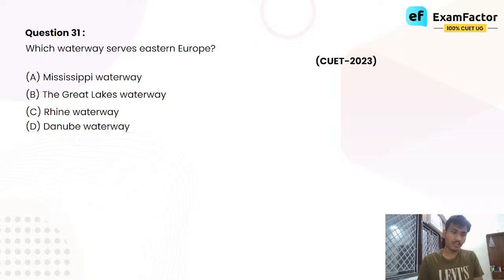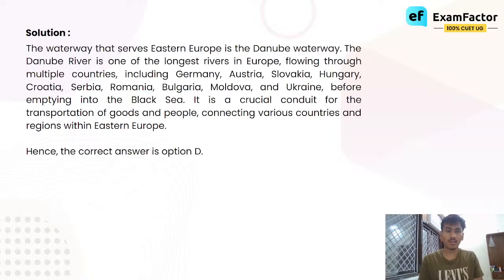The correct option is obviously the Danube waterway. The Danube waterway serves Eastern Europe. The Danube River is one of the longest rivers in Europe, flowing through multiple countries including Germany, Austria, Slovakia, Hungary, Croatia, Serbia, Romania, Bulgaria, Moldova, and Ukraine. All of these are the Eastern European rivers. Got it? Before emptying into the Black Sea, it is a crucial conduit for the transportation of goods and people, connecting various countries and regions within Eastern Europe. That's all.